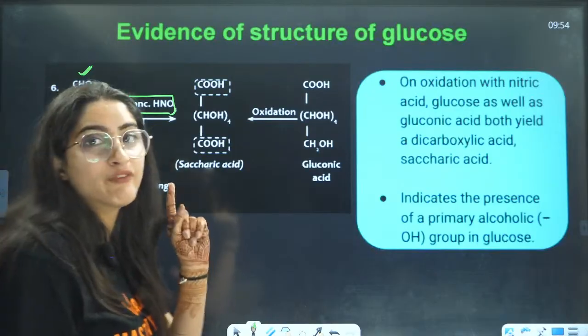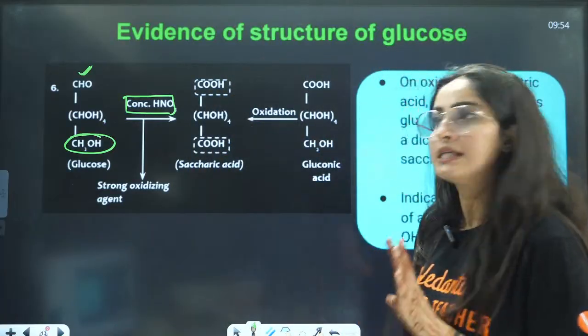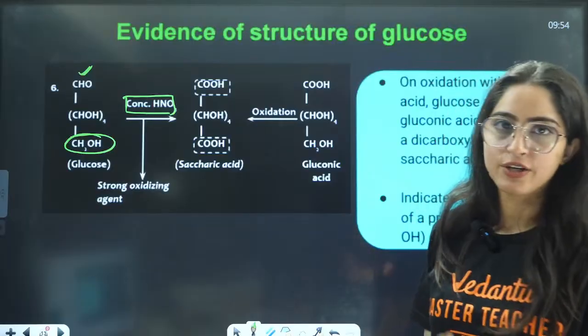That means there is only one primary group present here. Others are secondary.